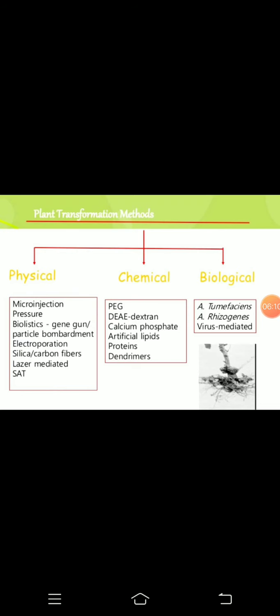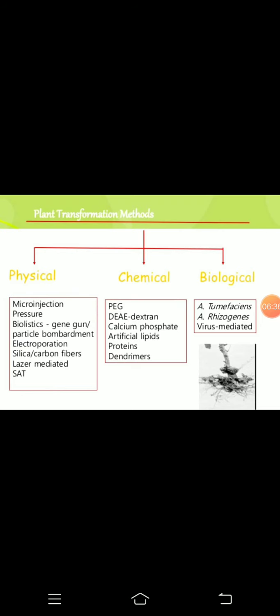Electroporation means you take your host cell into a particular medium and place your gene of interest into that medium. Then you give a particular electrical current.